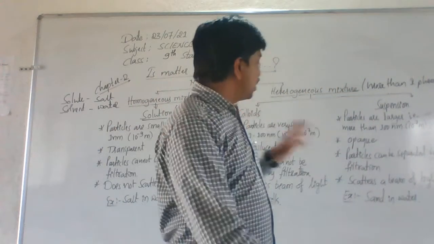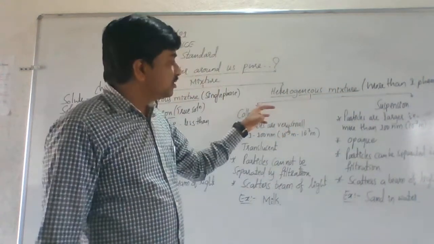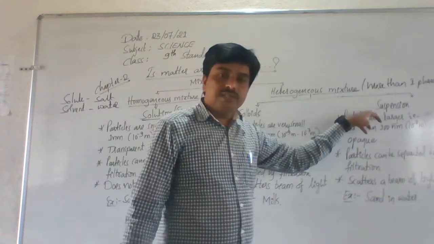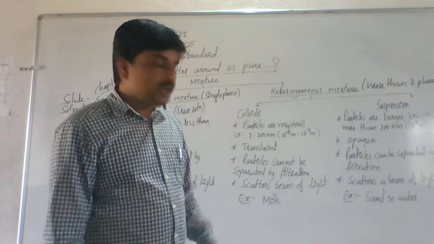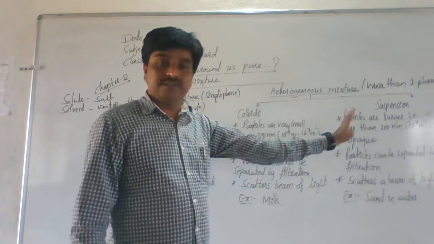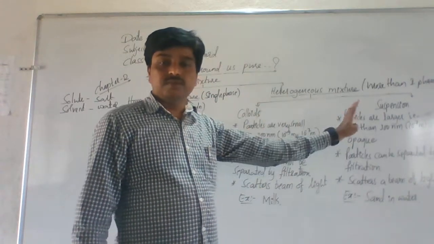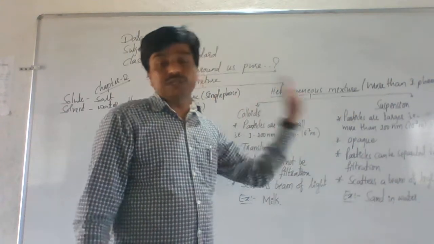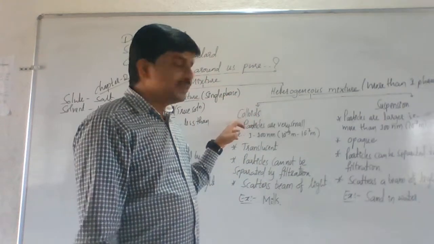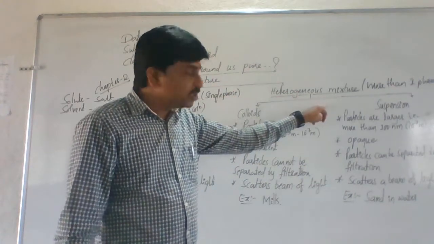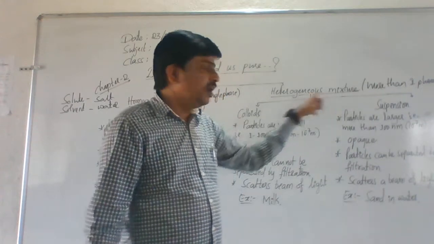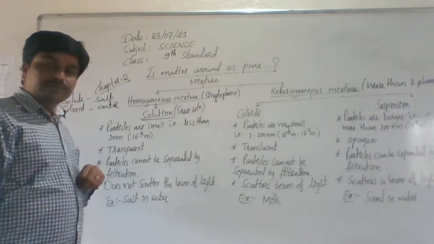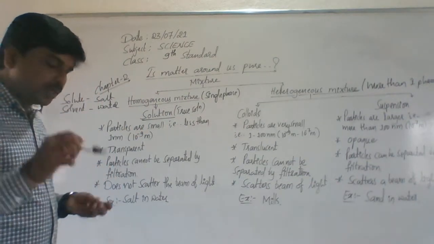Clear or not? Then come to colloids. Examples of heterogeneous mixtures: colloid is a heterogeneous mixture. Suspension is also a heterogeneous mixture because they have different phases. They have more than one phase. They have separating boundaries. Clear or not? They have variable composition also. Hence, colloid is said to be a heterogeneous mixture. Suspension is also said to be a heterogeneous mixture, but solution is said to be a homogeneous mixture. Clear or not, students? Very good.